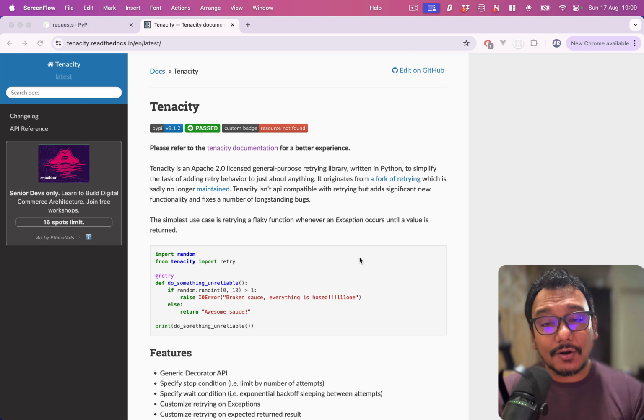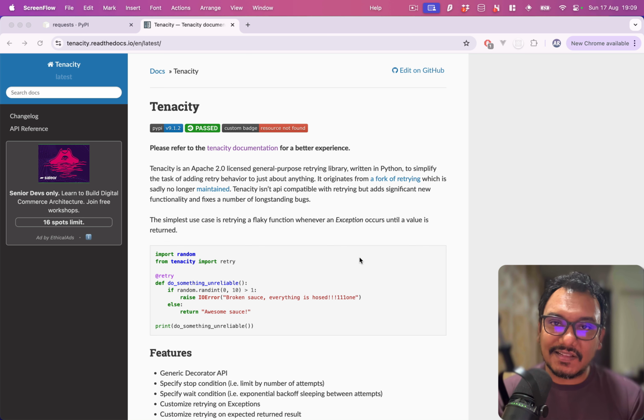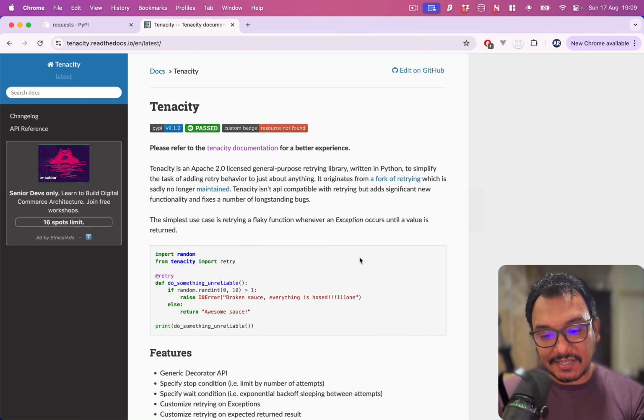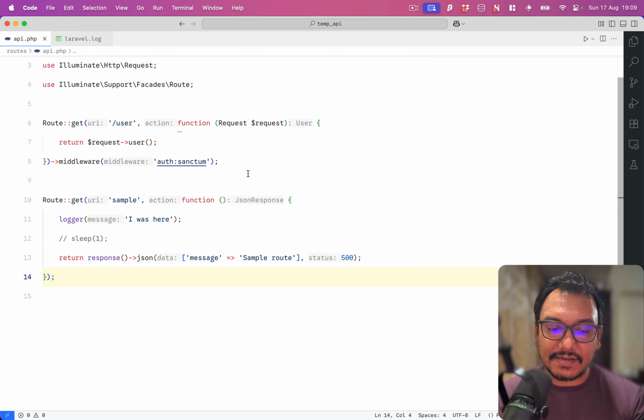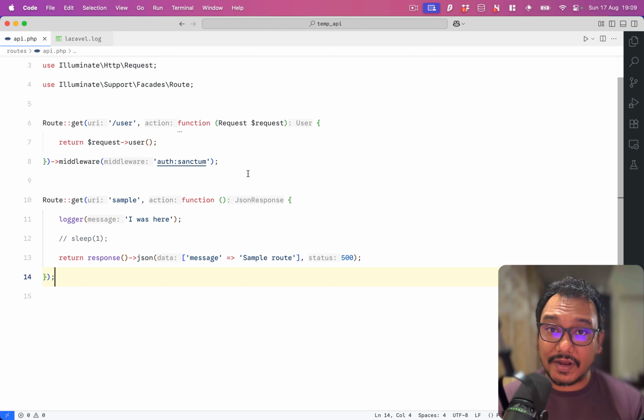Now the question is, how do we understand how this package works? Well, we need to have a situation where we have to fail something so that this package can retry. If you have a success, what is the point of retrying, right? So I will show you the current setup that I have. I have a Laravel application where I created an API. Now, if you are not aware of Laravel, don't get stressed. Just ignore that. Imagine it's just an API running on localhost 8000.